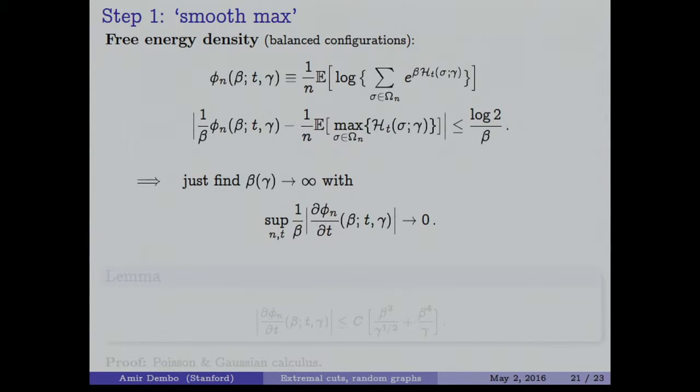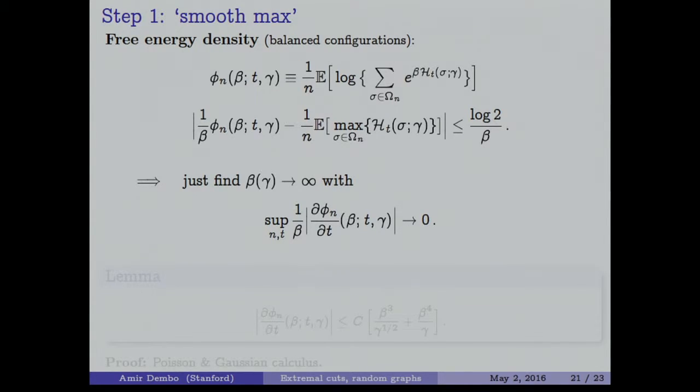So for large beta, if you divide this quantity by beta, the difference between it and the hard constraint is log 2 over beta. So if you send beta to infinity, you can always minimize this error. And therefore, if you are able to study this limit when n goes to infinity and then beta goes to infinity as well, then you can study this limit indirectly by this one.